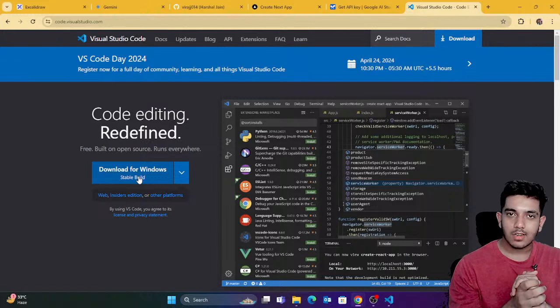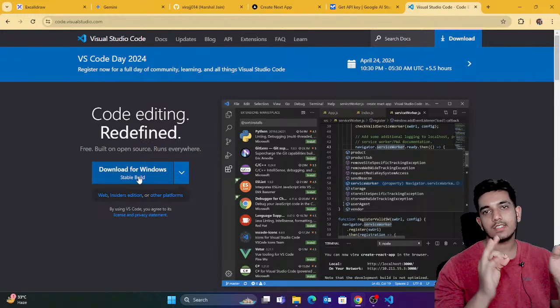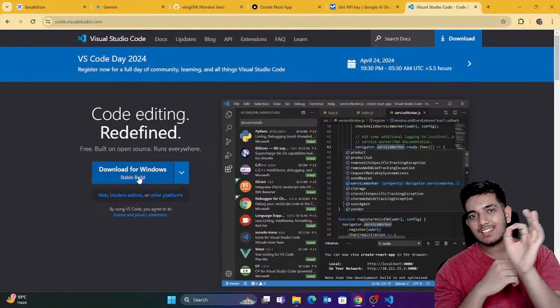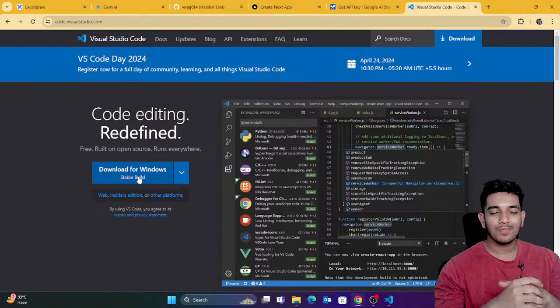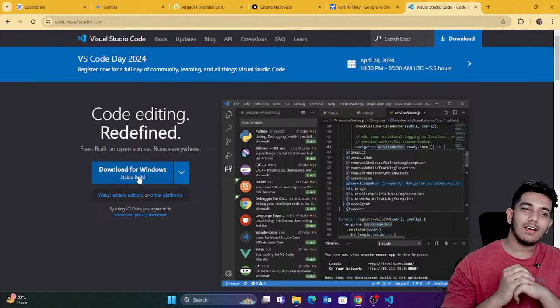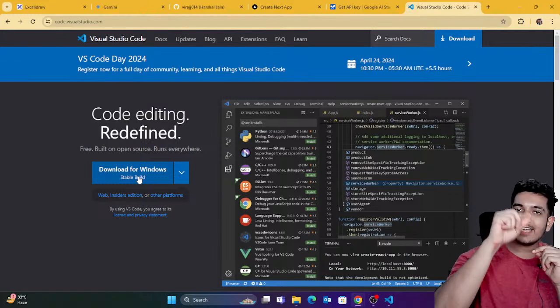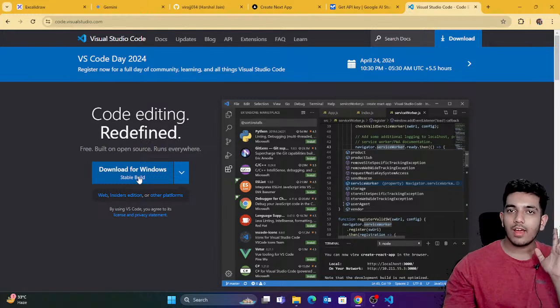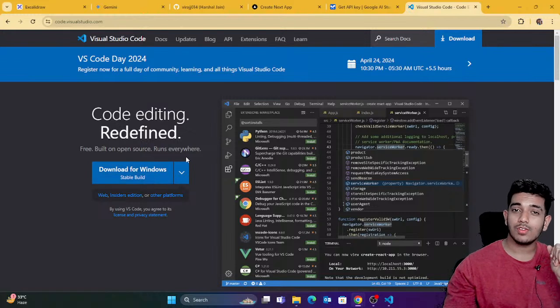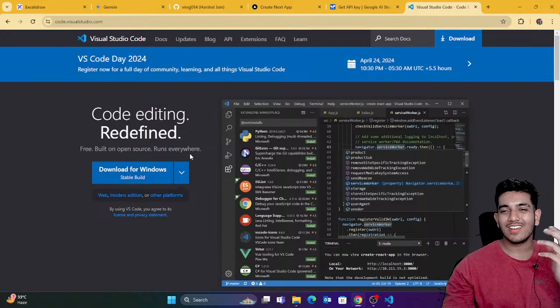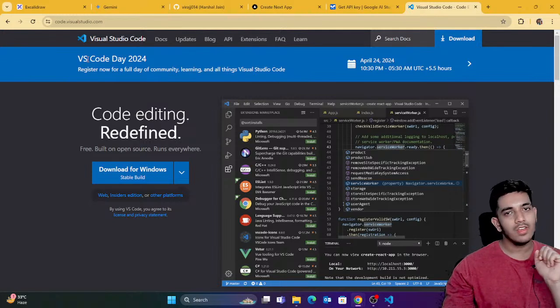Now you need to install the setup of VS Code. So while installing the setup of VS Code, just click next, next, next. Okay, next button, just like a video game. And just keep one thing in mind, check all the check boxes which come via setup. If you're still not able to install VS Code, please learn the basics properly. This is something which every developer uses. You can watch tutorials on YouTube, you would find how to install VS Code. It's an IDE where we write the code. You can write any type of code, right?